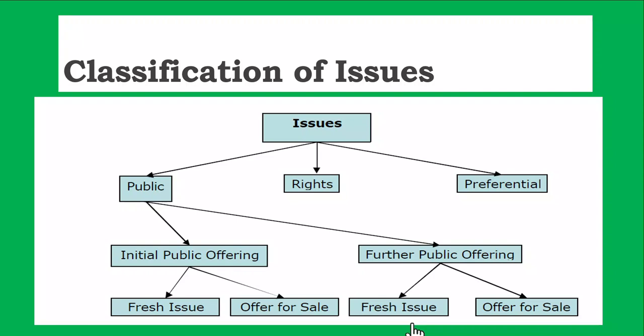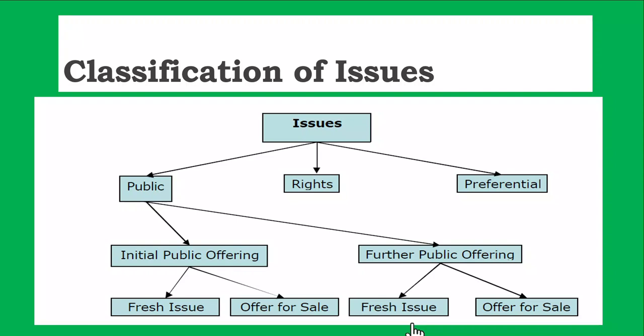So now public issues can be of two types, IPO or FPO. IPO is initial public offering. The first time a company issues shares, when it gets listed on the stock exchange by offering its shares to the public, it's called an IPO. That means any new company, or an existing company which has not issued shares to the public and got itself listed, can offer shares through an IPO.